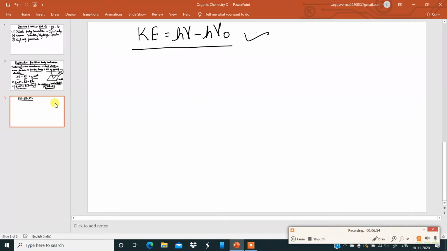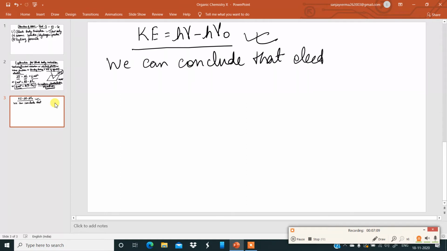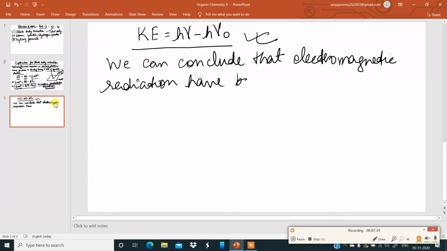Now from this formula, we can conclude that electromagnetic radiations have both wave and particle character.